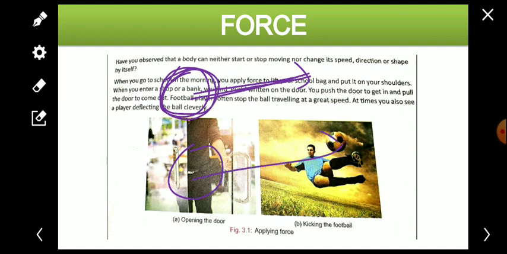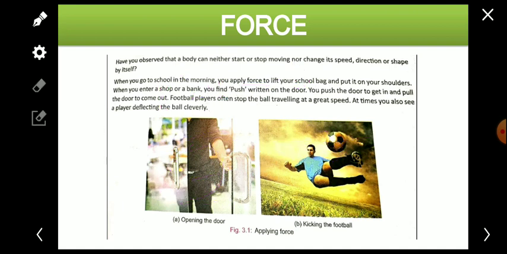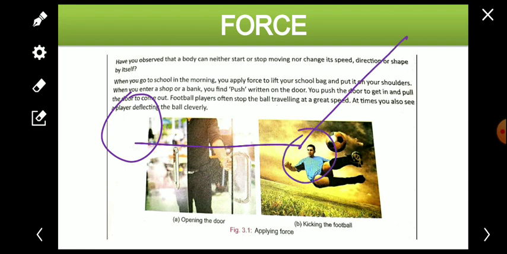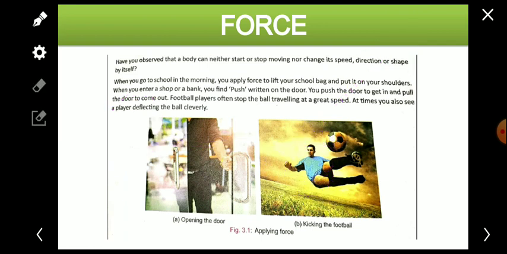If the ball is moving, then force is applied to stop it. If the ball is moving, then to change the direction, the force is applied. If the ball is moving and anybody is here, then the person will just apply the force with the leg and the ball will deflect, it will change the direction. You must have seen any player deflecting the ball. Deflecting means to change the direction. So these are the examples where the force is applied for different purposes, for various purposes.